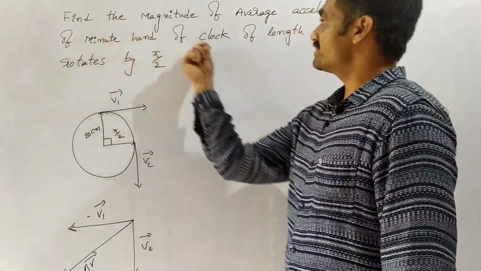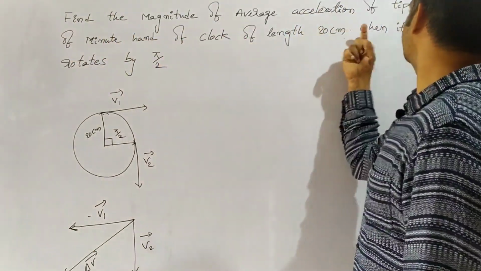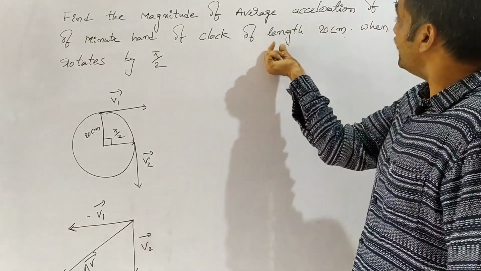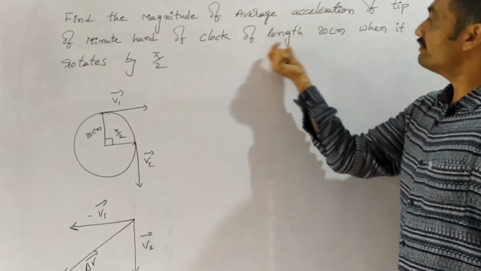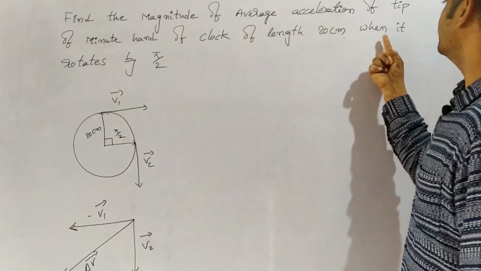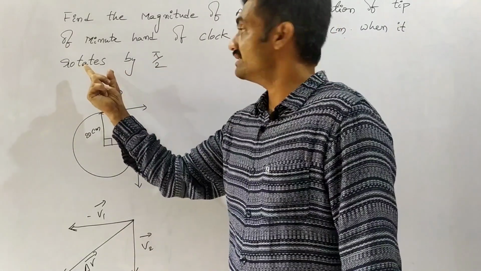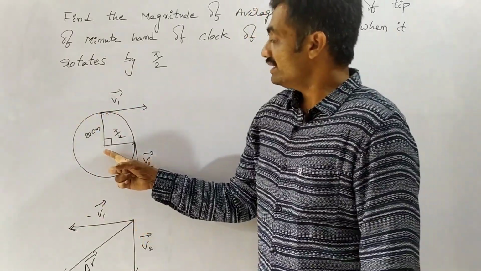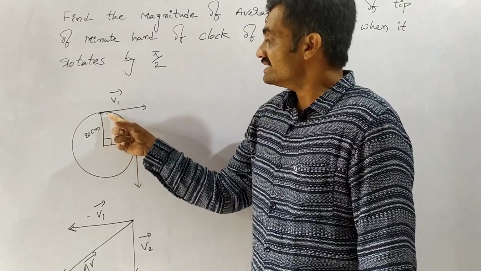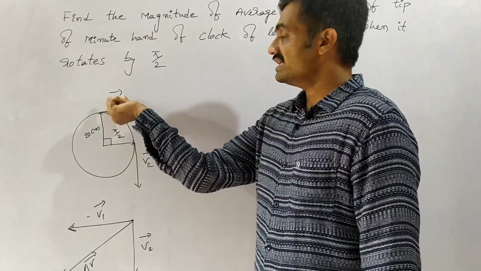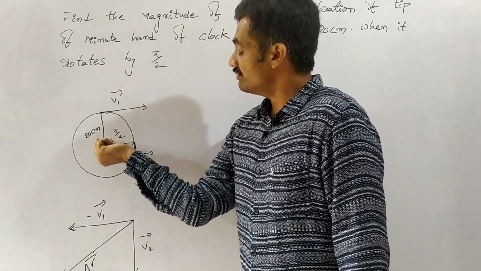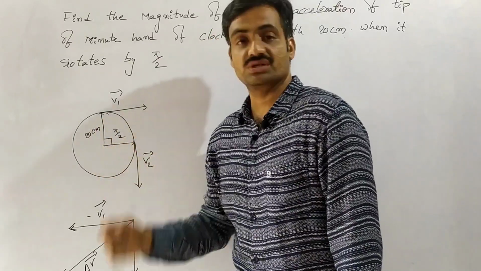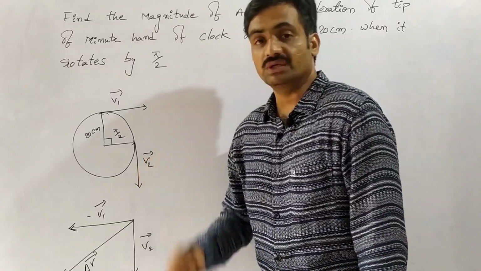So now let's see the next problem. Find the magnitude of average acceleration of the tip of the minute hand of a clock of length 20 centimeter, when it rotates by pi by 2. Coming to the case, observe that initially the minute hand is at this position and its velocity is v1 bar, and it rotates by an angle of pi by 2 and attains this position, and the velocity at this position is v2 bar.